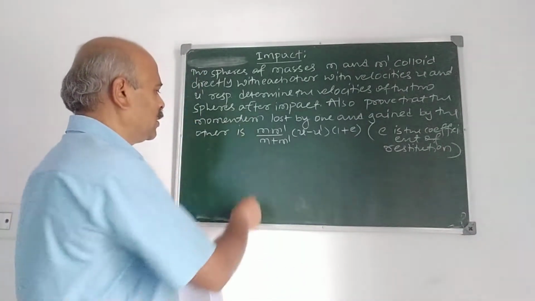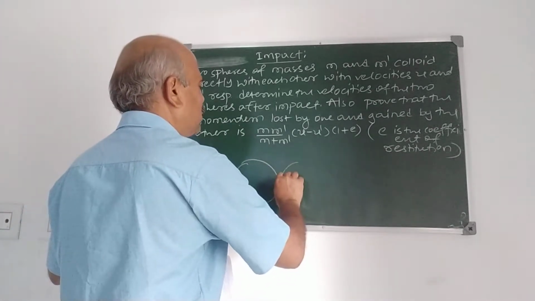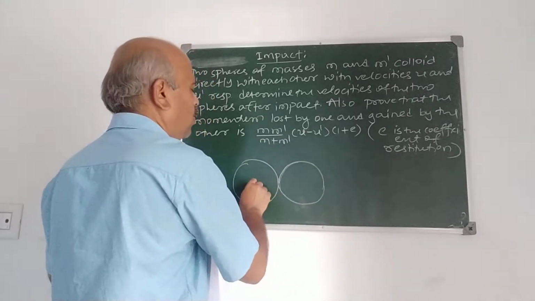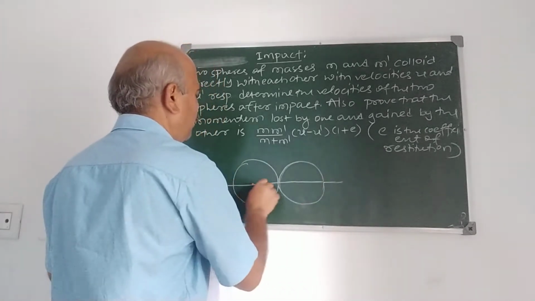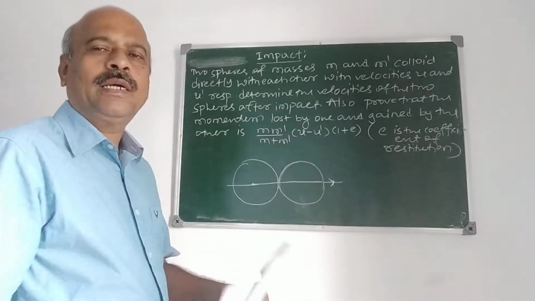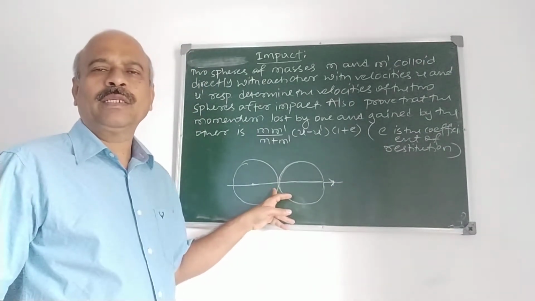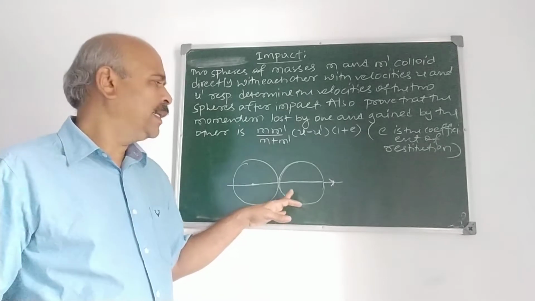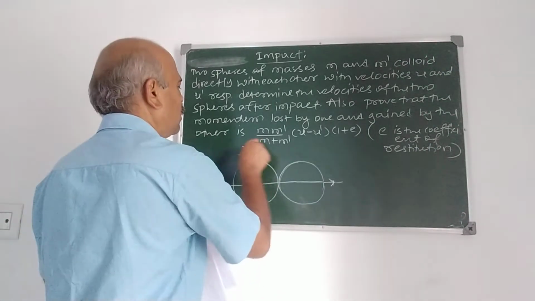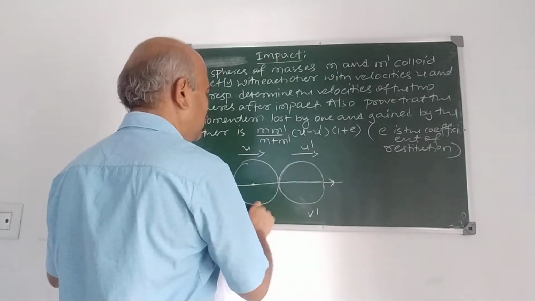We say that two bodies impact directly if the velocities before impact of the two bodies are along the common normal. Velocities of the two bodies before impact are along the common normal. In this case we say that the impact is direct. Suppose they make some angle. These are the velocities here. U dash, V dash are velocities after impact.